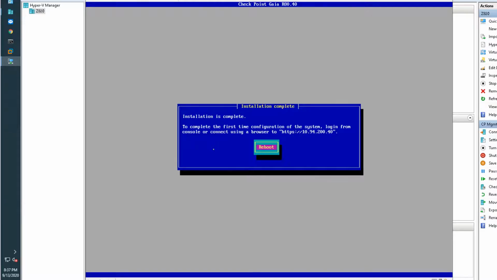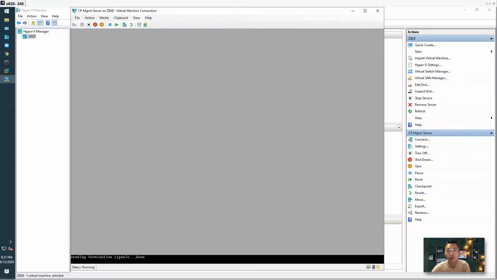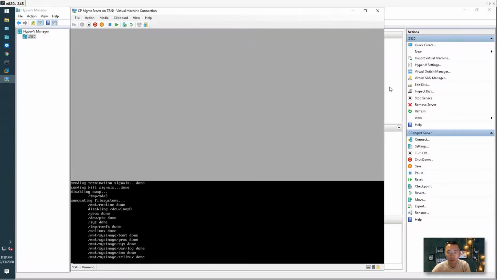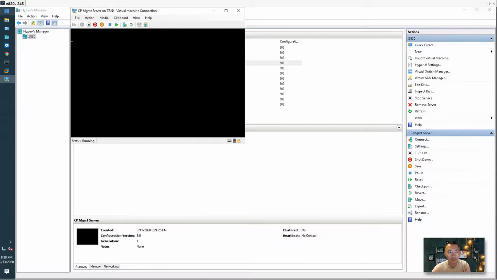We need to reboot it and then launch a browser from another machine to browse to this HTTPS 10.94.240 URL. The management server is starting.